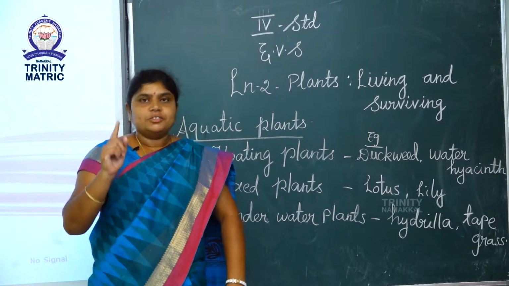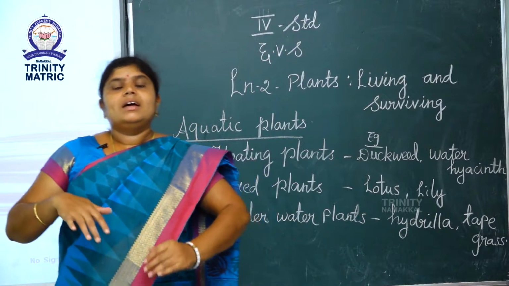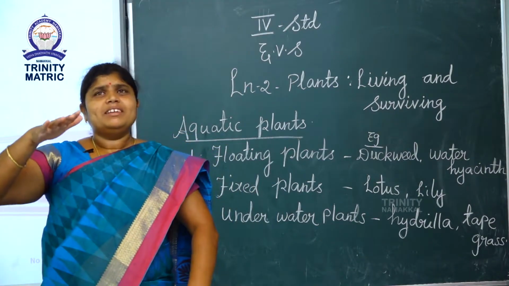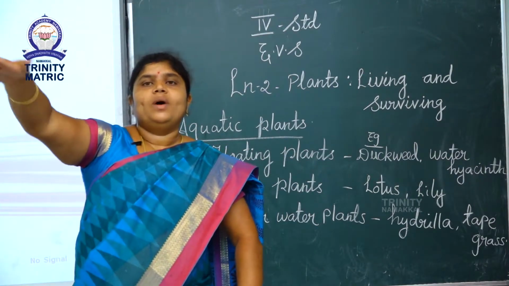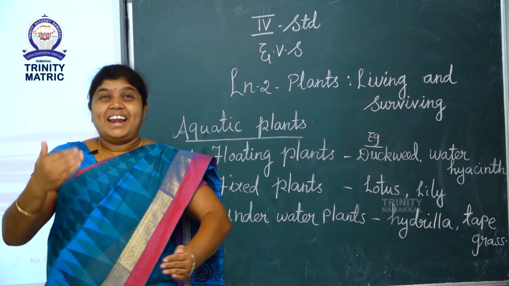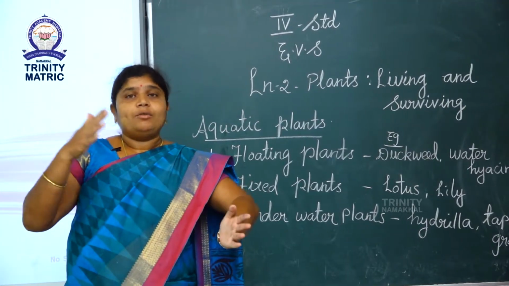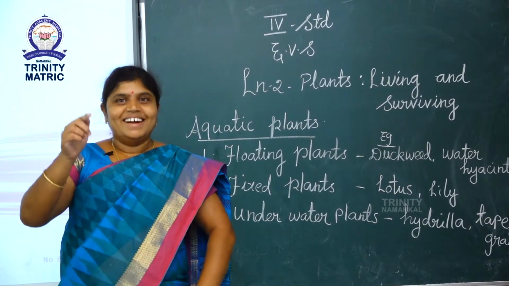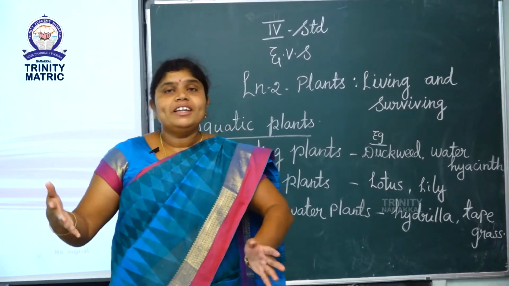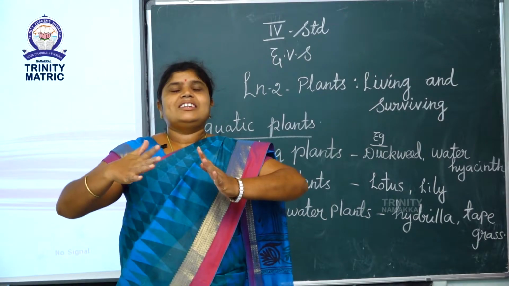Now, first one, floating plants. What is the meaning of floating plants? Some plants float in the water. Floating means moving. These plants move from one place to another place. Actually, the roots cannot fix in the soil. Which type of plant does not have roots fixed in the soil? Yes, exactly correct. That is floating plants. Floating plants' roots cannot fix in the soil under the water. The roots are not developed.